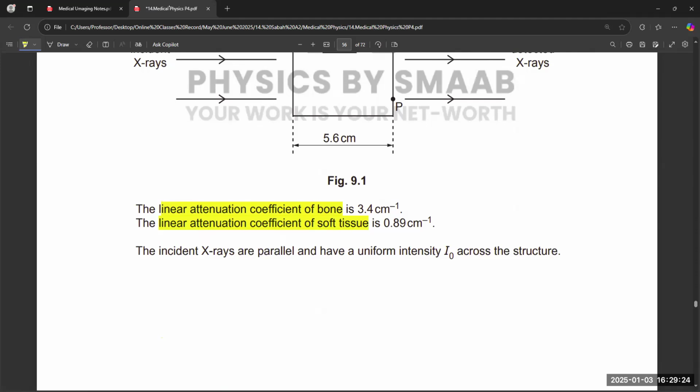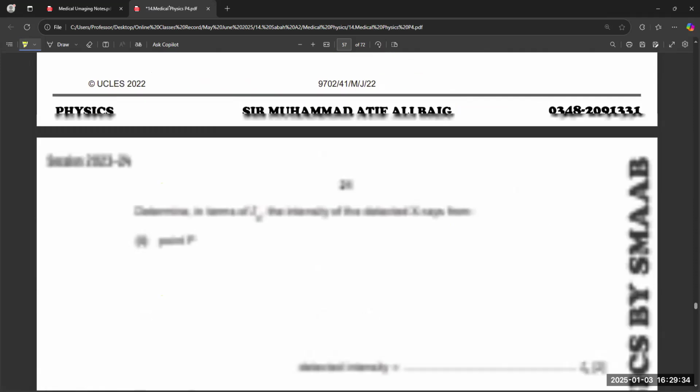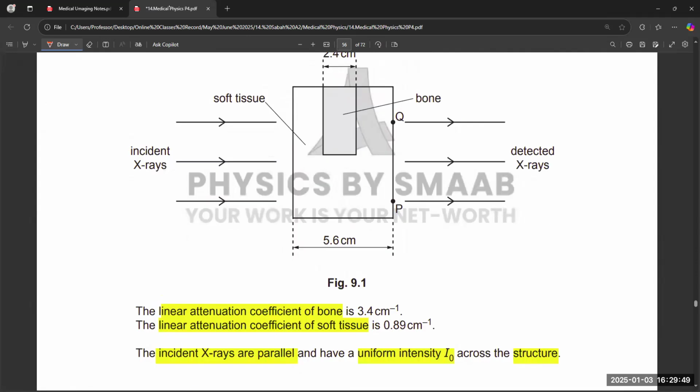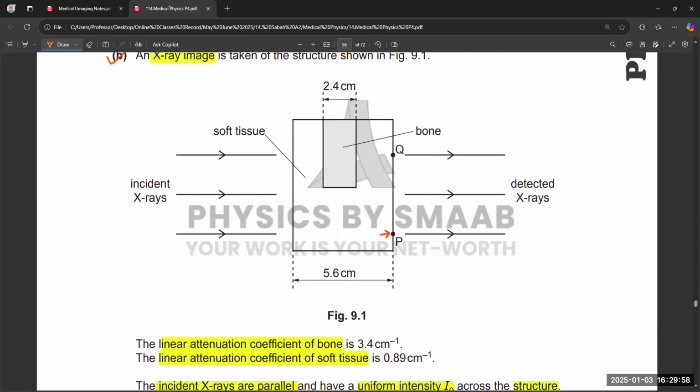The incident X-rays are parallel and have a uniform intensity I naught across the structure. First of all, in terms of I naught, we need to find the intensity of detected X-rays from point P. So point P is over here. So the total depth is 5.6.